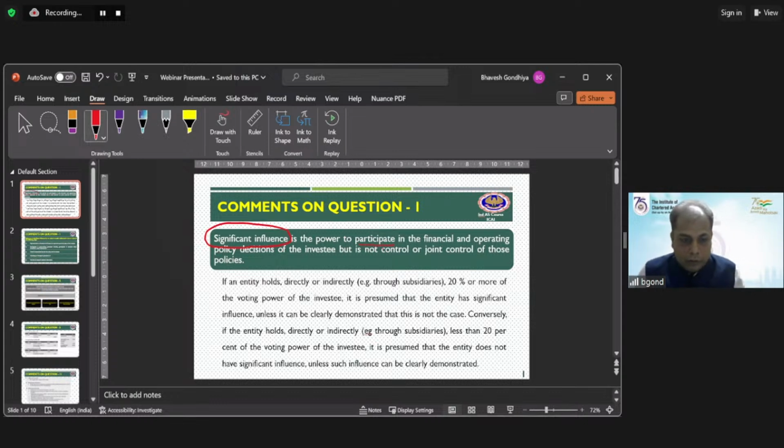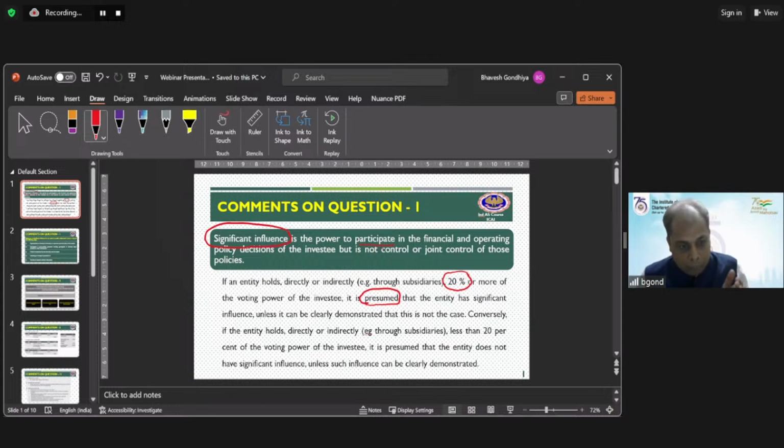Yes, but see, now this is plain wording which is coming: significant influence, participation, not having control. But on the upper format, we need to give certain numbers in terms of the ownership also, so that we can highlight that if any organization is holding 20% or more of the voting power, it is presumed that the other organization is having a significant influence. It is not a thumb rule of 20%.